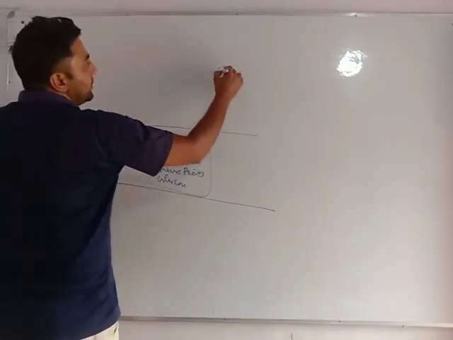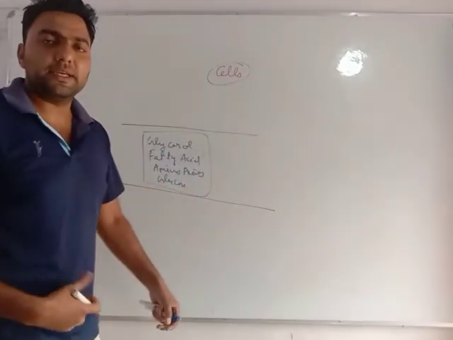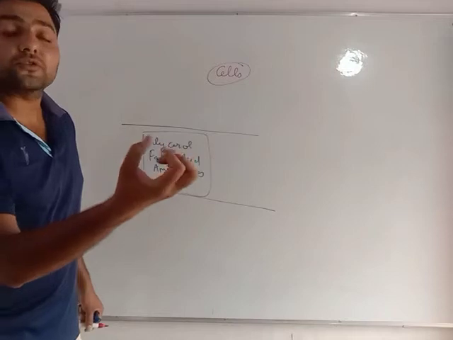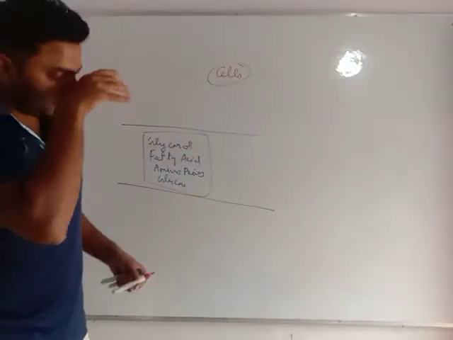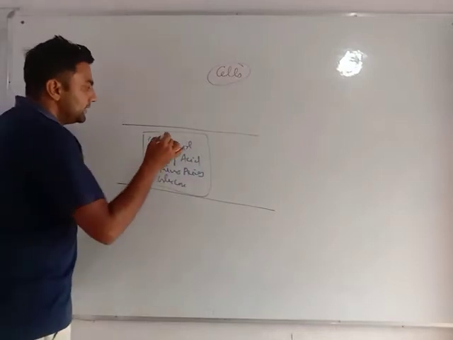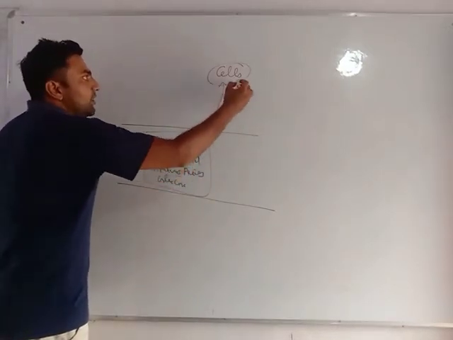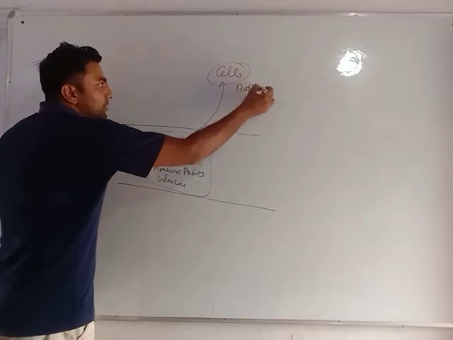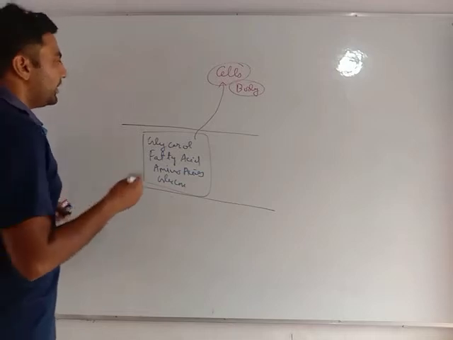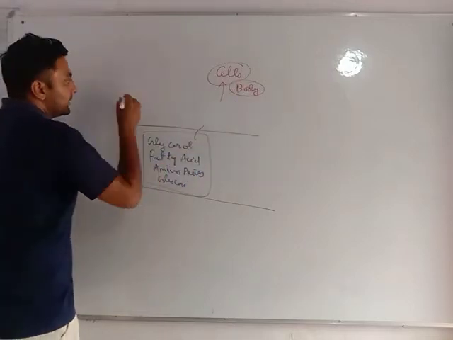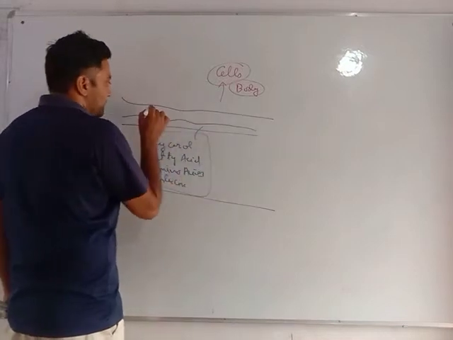Now all these things need to be sent to different parts of our body. Digestion is taking place, but the cells also require food. Why? They want energy to work. So this material needs to be sent to the cells and all other parts of the body. How will this happen? There are blood capillaries in which blood flows.